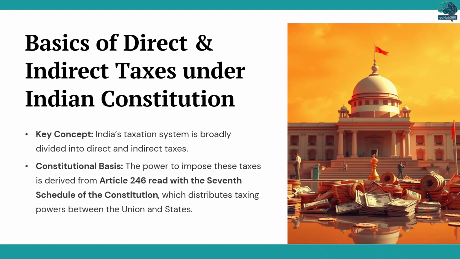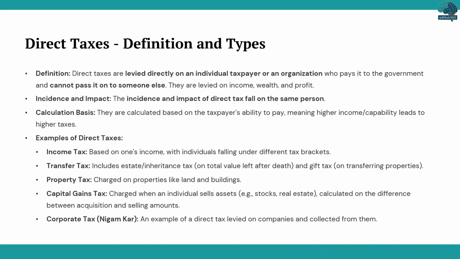Let's begin by exploring direct taxes. These are taxes levied directly on an individual or organization, meaning the person paying the tax to the government cannot pass that cost on to anyone else. They are typically based on income, wealth, or profit. A key characteristic is that both the incidence, who the tax is aimed at, and the impact, who actually pays, fall on the same person. Direct taxes are calculated based on the taxpayer's ability to pay, so generally, higher income means higher taxes.